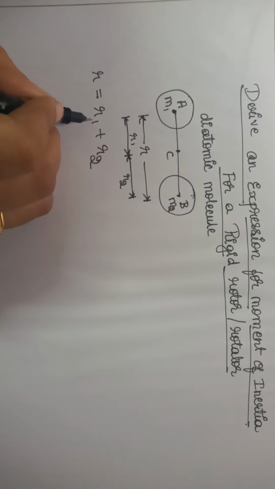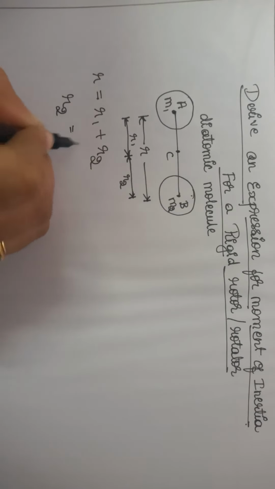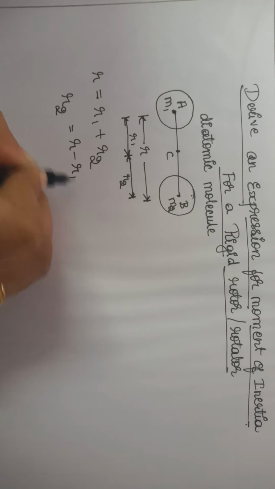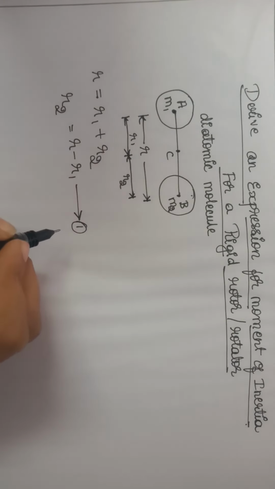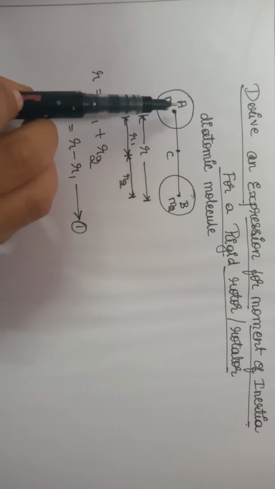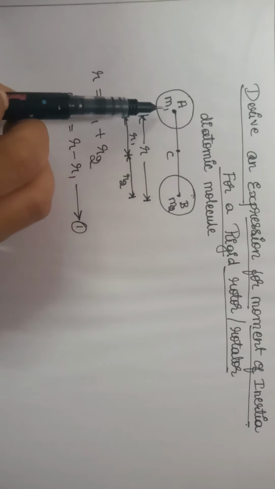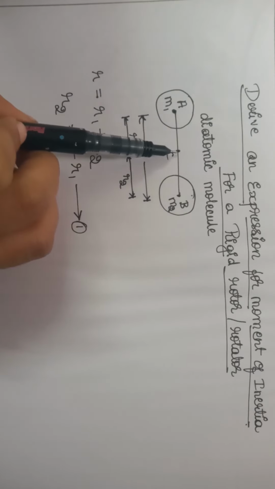I am taking this R1 to the LHS to get an expression for R2: R minus R1 is equal to R2. I am calling this equation number 1. See, this is a diatomic molecule with two atoms A and B, A having a mass m1 and B having a mass m2. C is the center of gravity where the masses are balanced.